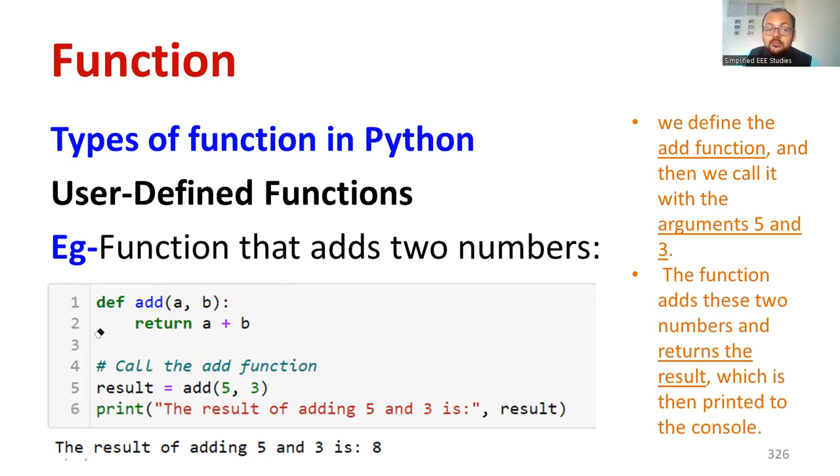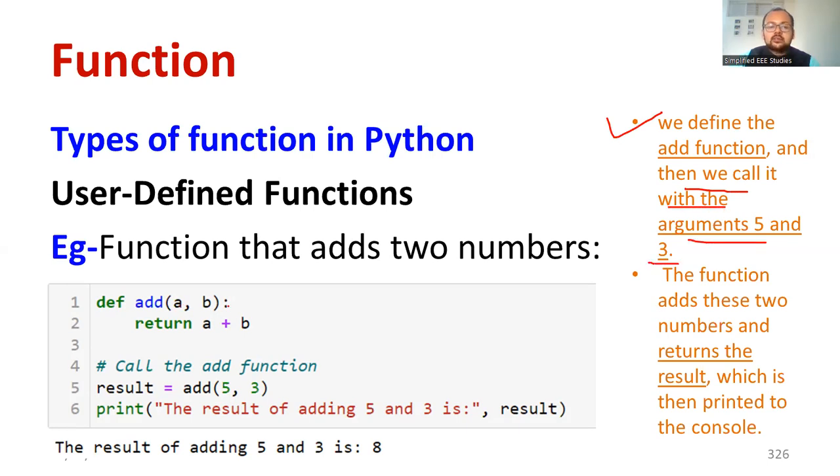Remember, here we require the keyword def. Return means output. The output should be the sum of a plus b. You are defining it, correct? So these are the two lines which define a user-defined function. Now let us see the meaning of the program. Initially, you can look at the right side. We define the add function and call it with the arguments 5 and 3.